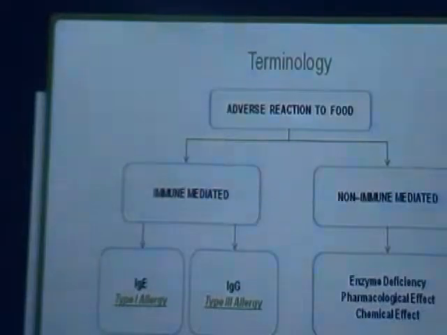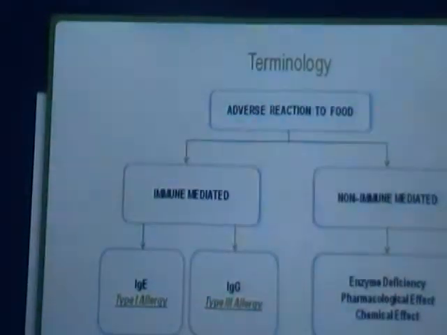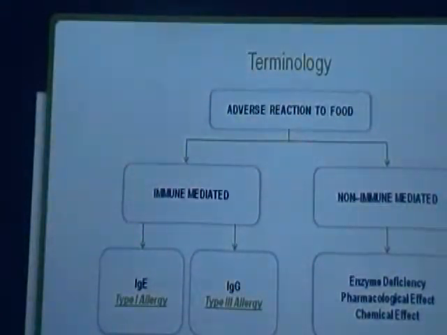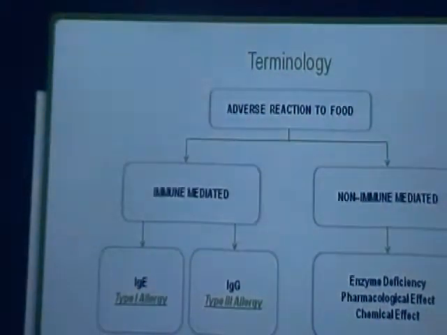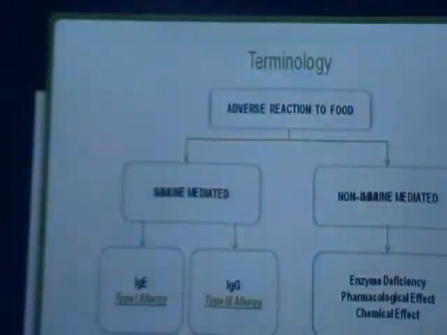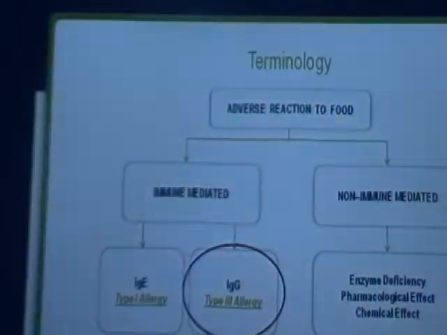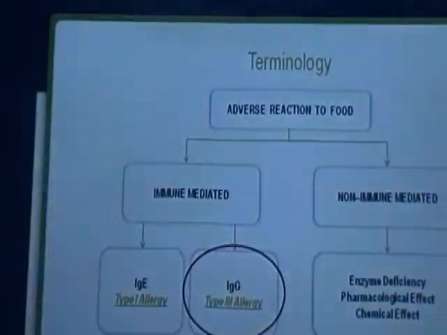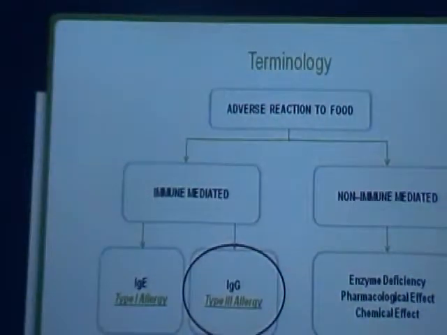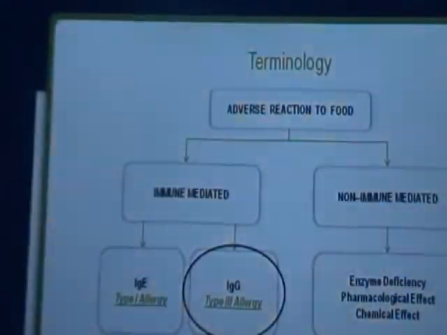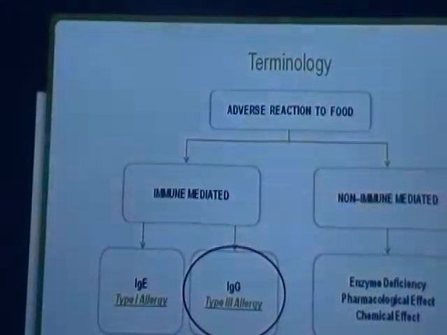And IgG, which is a type 3 hypersensitivity, has been classified as food intolerance, which gives an adverse reaction to food but not immediate. It gives it in a delayed form. So thus IgG and non-immune mediated reactions through enzyme deficiency, pharmacological effects and chemical effects share the common terminology of food intolerance. What we are going to discuss is majorly about IgG antibodies, which we detect also. But it has been found through various studies that IgG is mostly involved with food intolerance.